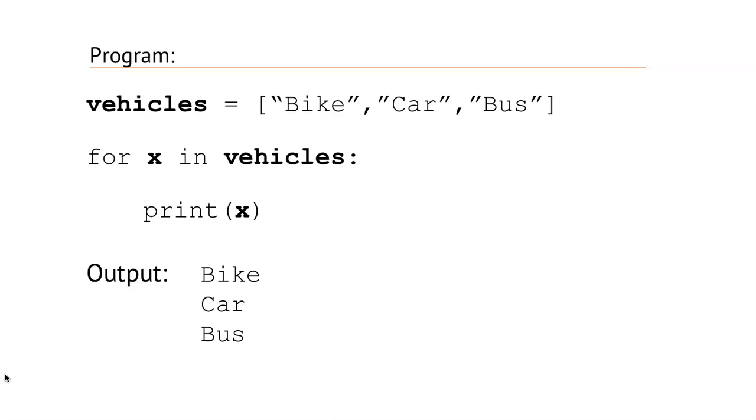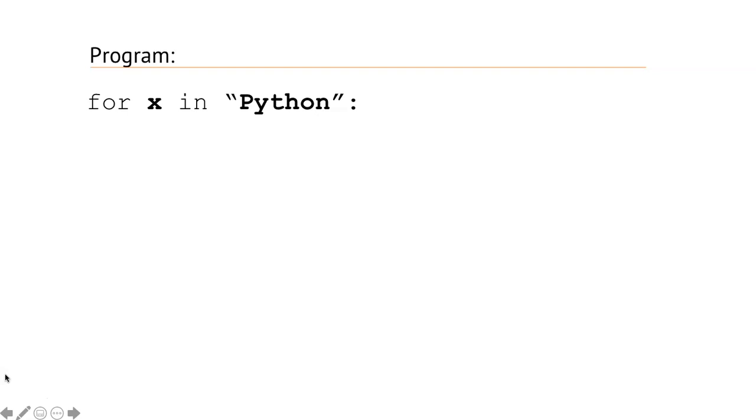Now let's see another program. Here we can use for in string also. At each iteration, the character from the string Python will be assigned to the variable x. So when we will print it, the character p will be assigned to the variable x and it will print that character p. And in next iteration, the y will be assigned to the variable x and it will print the value y. In same way, it will print t, then h, then o, and finally the last character n.